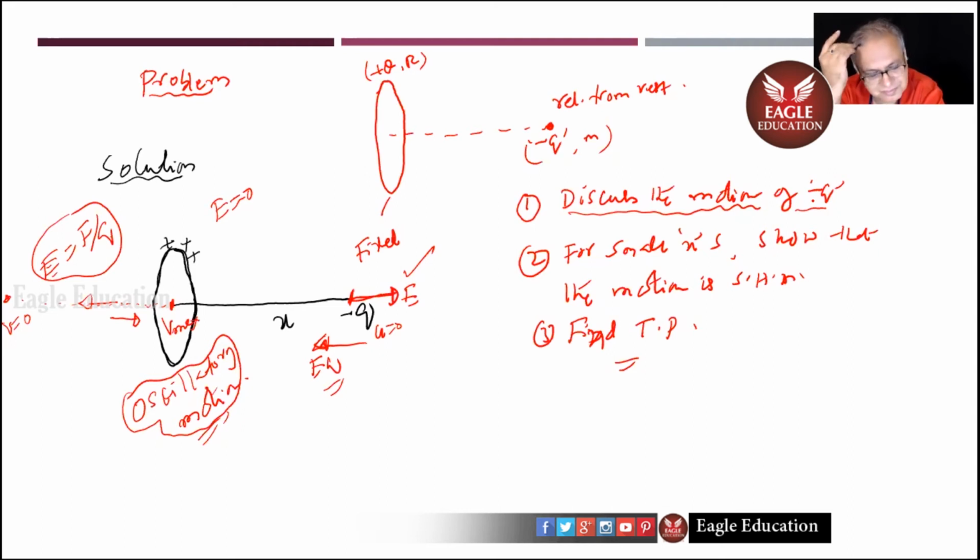Maximum velocity, it continues to go in the opposite direction. But now E will be once again away from the ring. So EQ will be towards the ring. Again, it tends to come to the center where the electric field is zero, but its velocity is maximum.